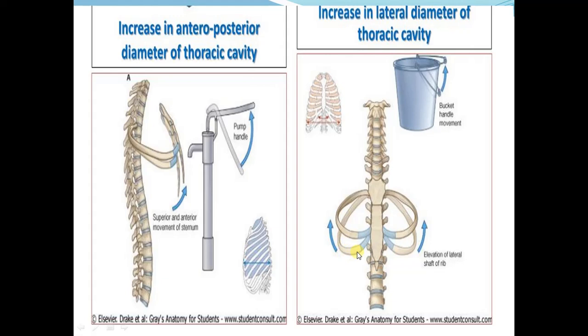Contraction of the external intercostal muscles causes elevation of these ribs. They move upward and outward. This is just like the movement of the bucket handle, and this increases the transverse diameter of the thoracic cavity.